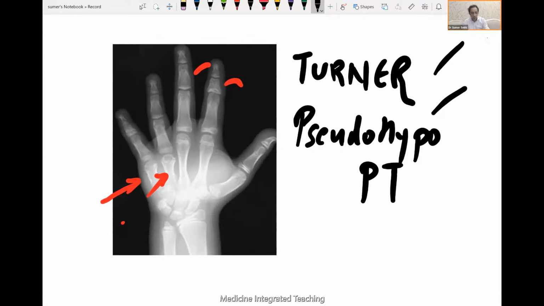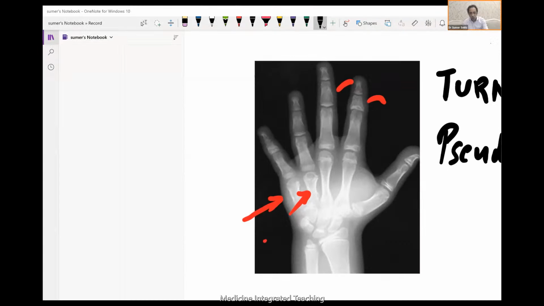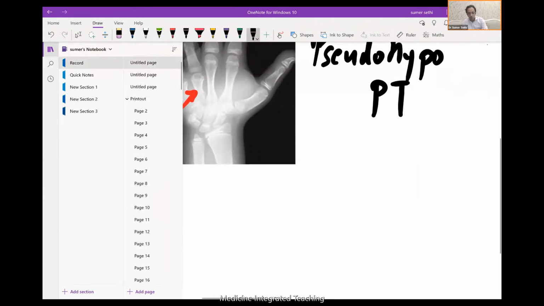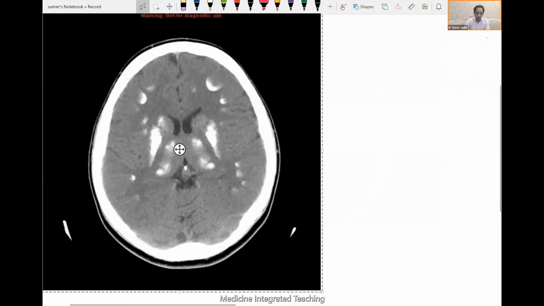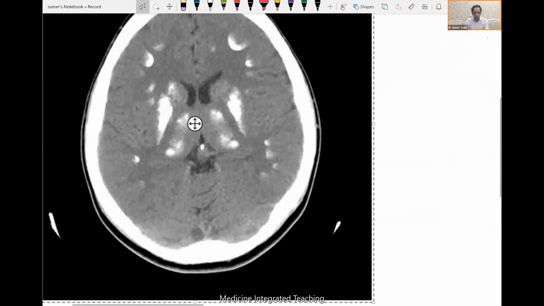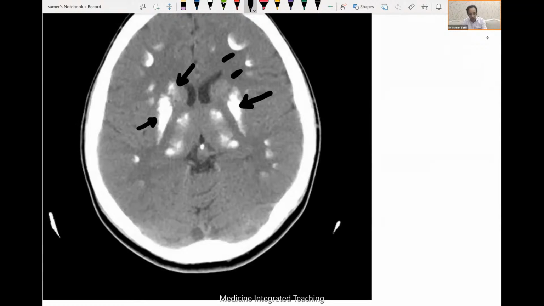The second thing that I wanted to show you here, which I personally love as a question for exams, is basal ganglia and white matter calcification. This is the area of your lentiform nucleus, caudate nucleus, and white matter. So you can see basal ganglia and white matter calcification. Now, why is it so important? Because you tend to forget.